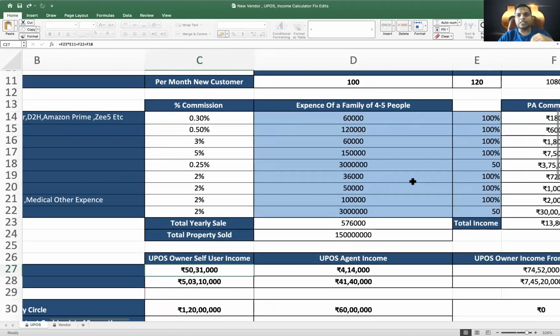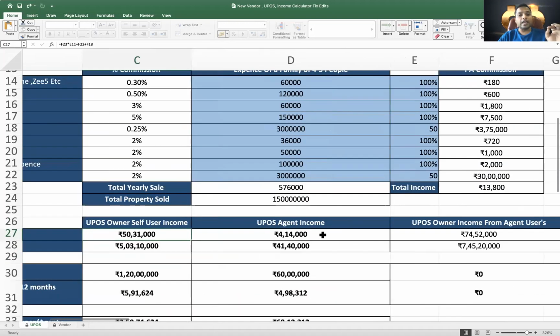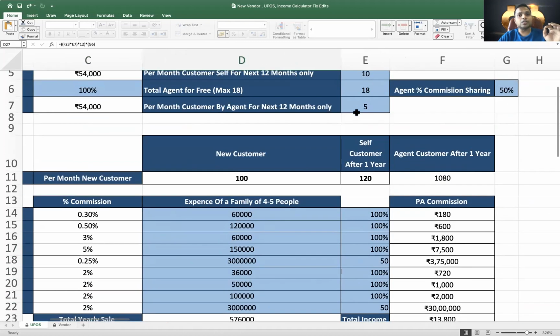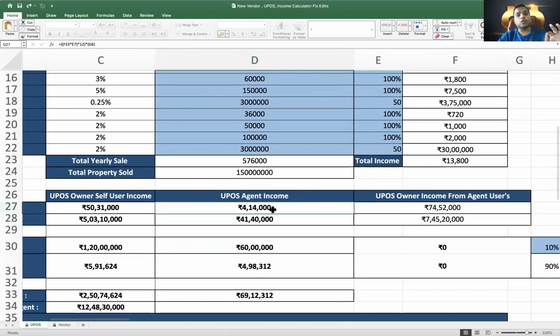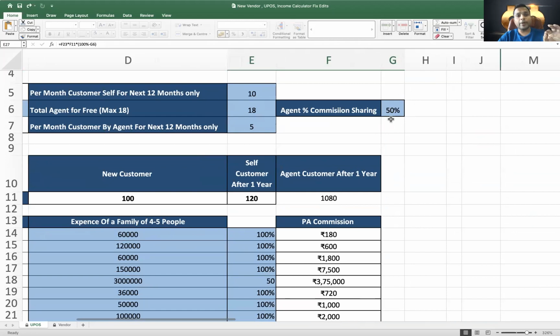Because once your user base is ready with 120 people, now you will be earning this much every year, right? Even your agent would be earning 4,14,000 per annum by bringing only 5 customers every month. Only 5. Not only this, now your bigger income is coming from your agents. If they are earning 14 lakh rupees every year, they will also be giving the same income, because you have done a 50% partnership with them, no? Because they have not paid anything.